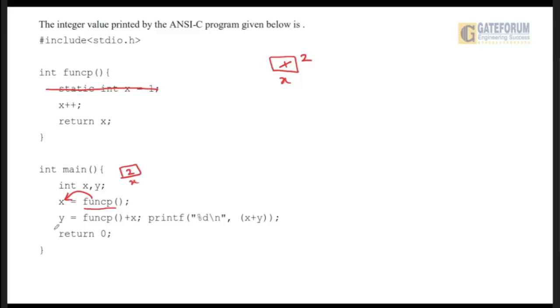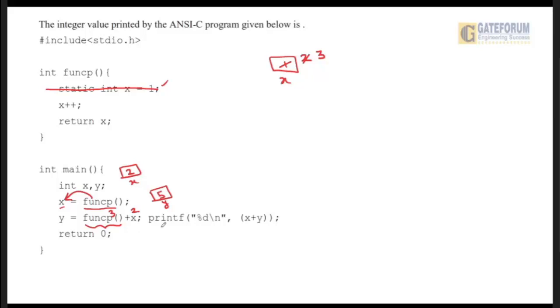Now what is y doing? Y is again calling this function funcp. Now if it calls this function, this line will not get executed because it executes only once. I have already mentioned. So directly this x plus plus will be done. X plus plus means 2 plus 1, 3. And then this 3 will be returned. So in the place of this funcp, the 3 will come. Plus x, what is the value of x? This x is the local variable, it is 2. So 3 plus 2, y will be 5. So this local y has the value 5.